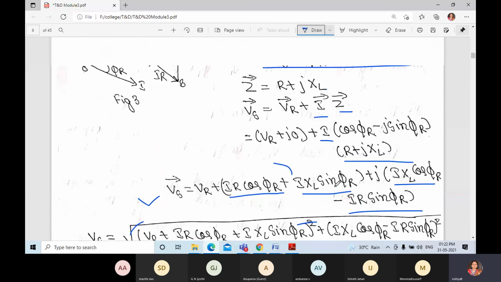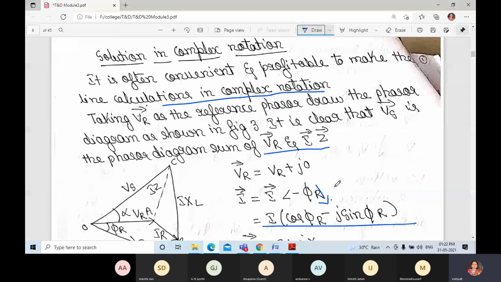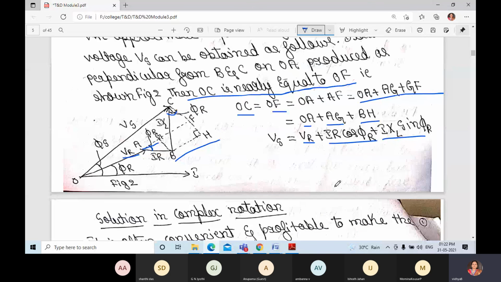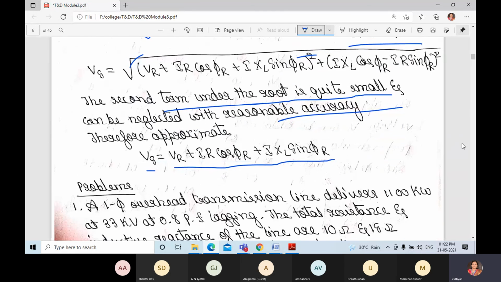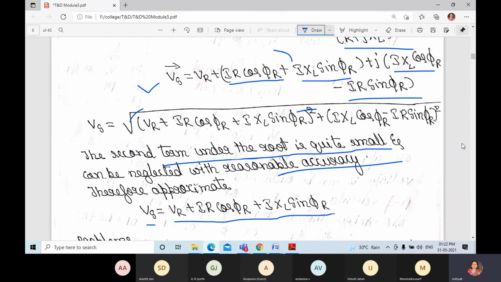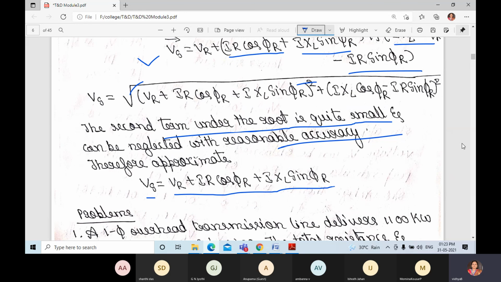If you observe, what we have solved in complex notation and what we got from the phasor diagram is similar. By solving the equation also we get the same equation. In the next class we shall discuss problems on this.